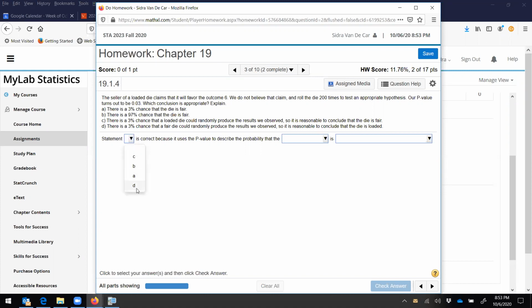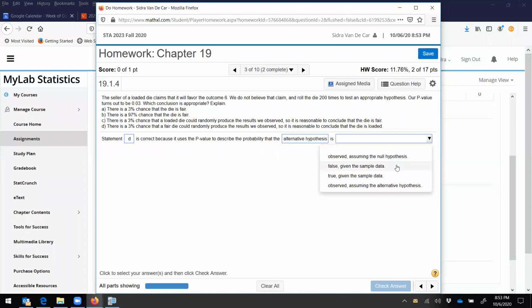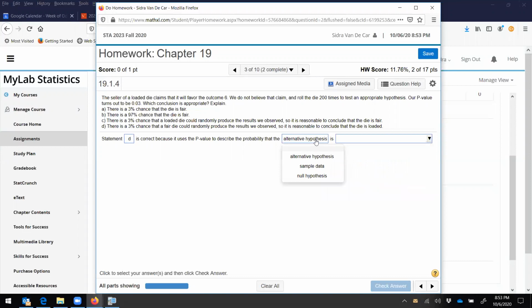So we want to choose statement D is correct because it uses the p-value to describe the probability that the... Well, let me see what my next choice is. Okay, that the null hypothesis... No, wait. Alternative hypothesis. I've got to read the whole thing. I wish I could see these both at the same time so I could read them.